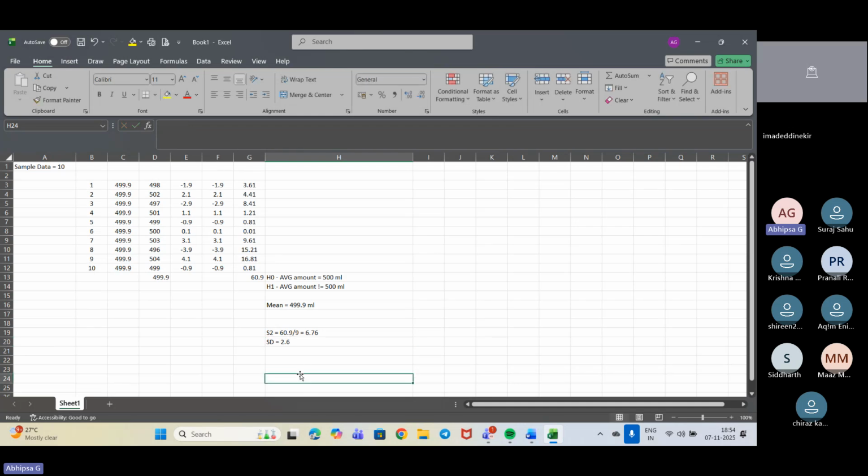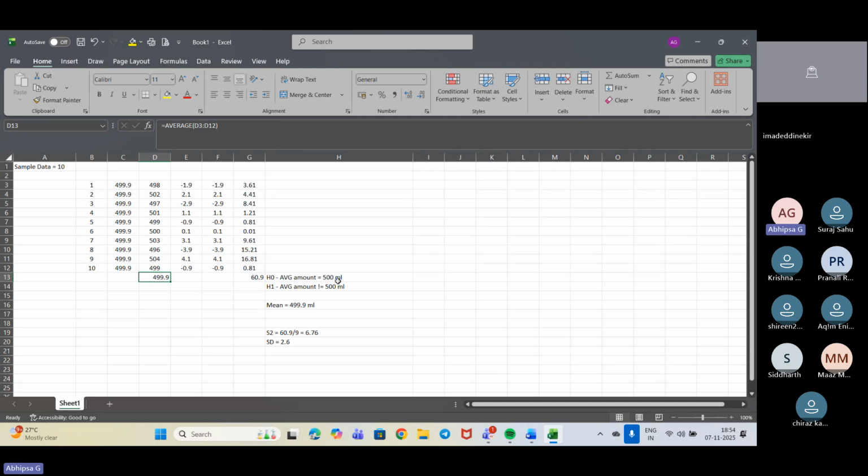Now I need to compute a test statistic. Based on this value, I need to do the test. Suppose I am doing the t-test. The t-test includes the x bar, that is the sample mean. This is my sample mean. Now I need a claimed mean, the mean that I need to claim on.